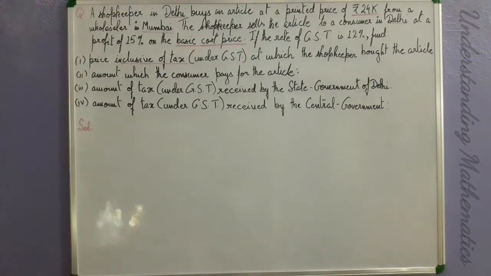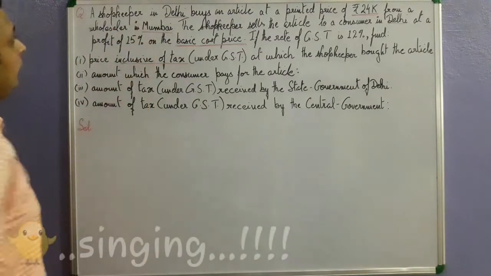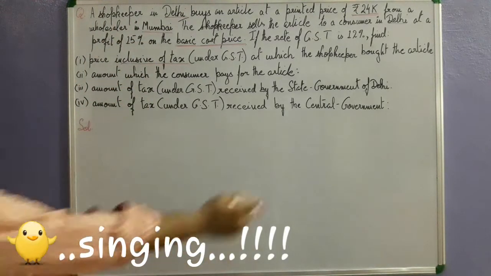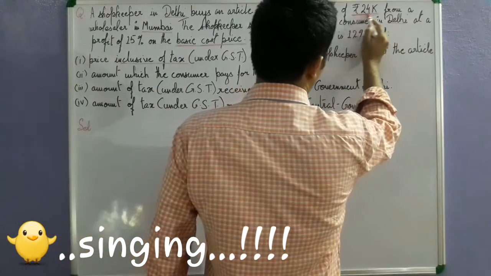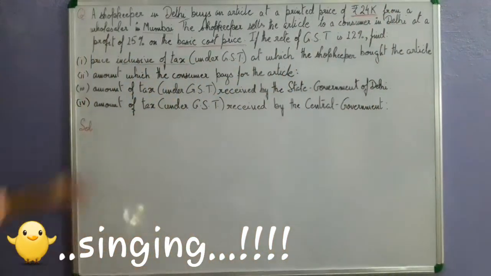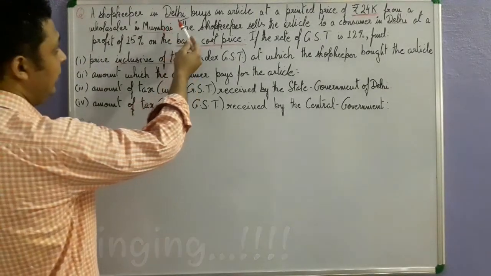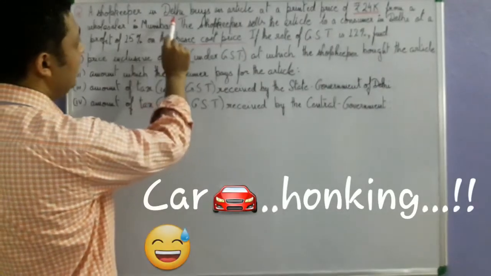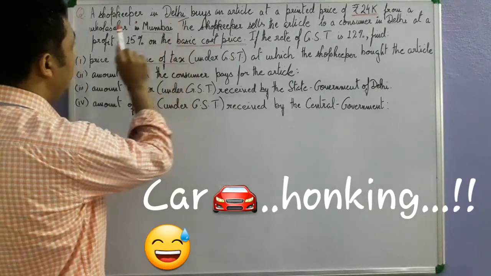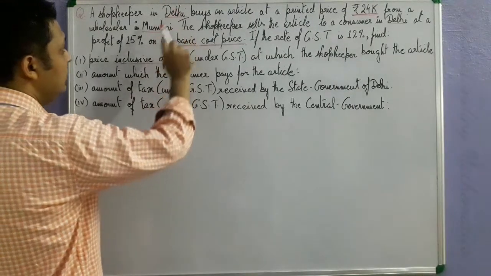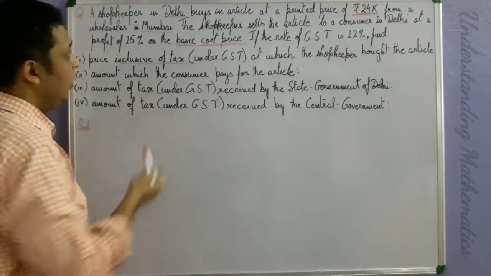The question says, a shopkeeper in Delhi buys an article at a price of rupees 24,000 from a wholesaler in Mumbai. You can easily understand that the shopkeeper is in Delhi and the wholesaler is in Mumbai, so both cities are in different states.